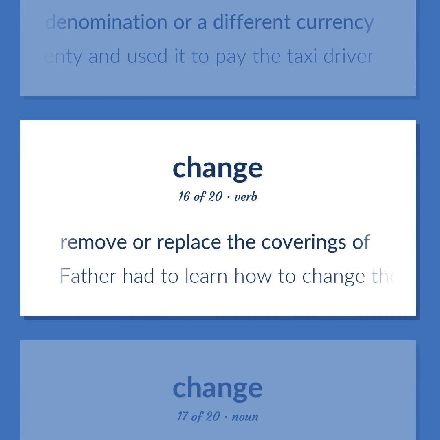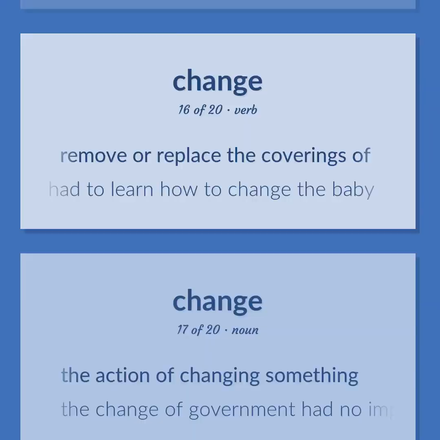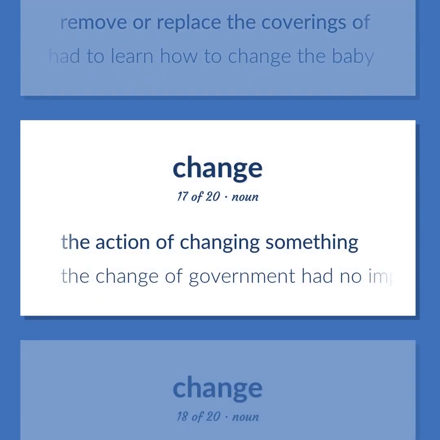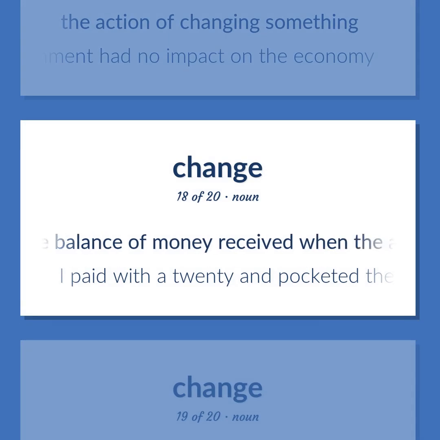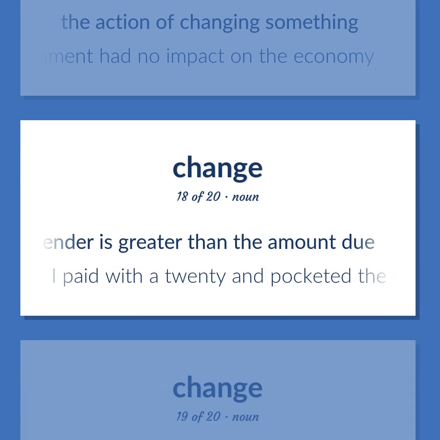Father had to learn how to change the baby. The action of changing something. The change of government had no impact on the economy. The balance of money received when the amount you tender is greater than the amount due. I paid with a 20 and pocketed the change.